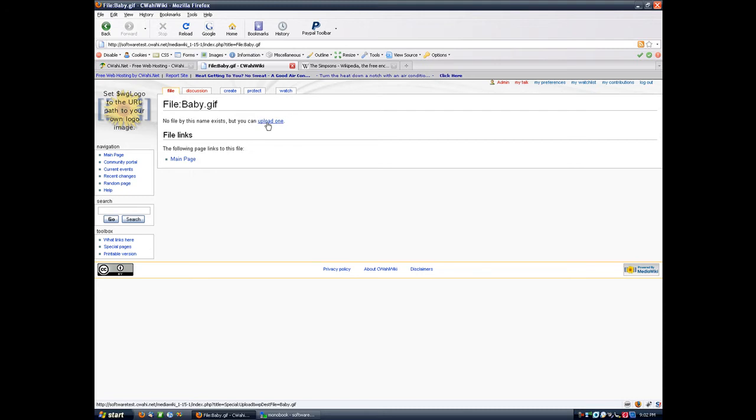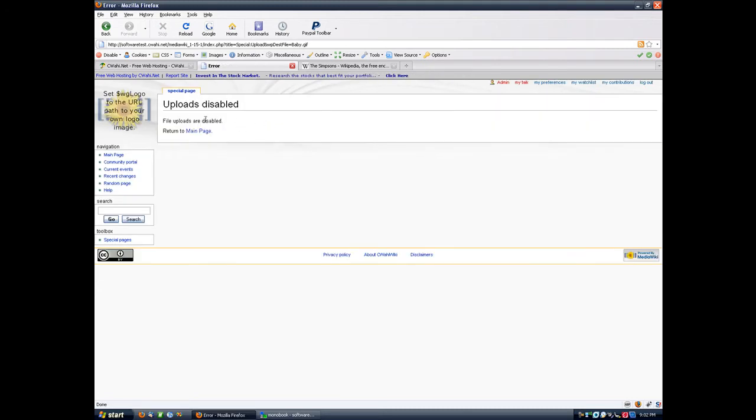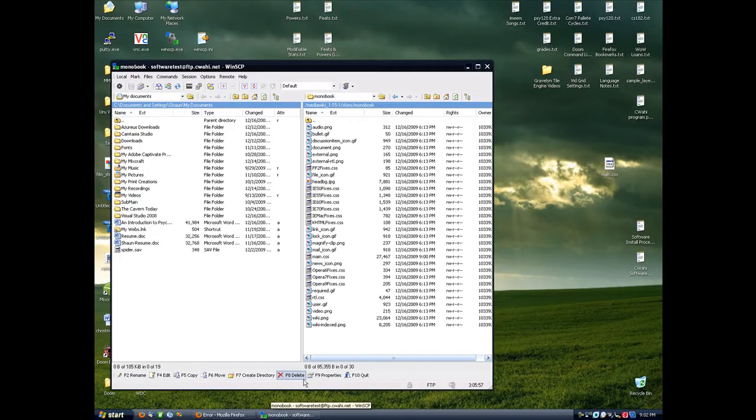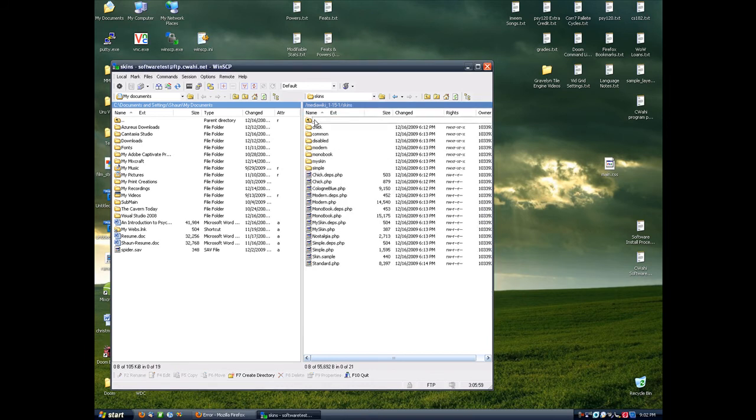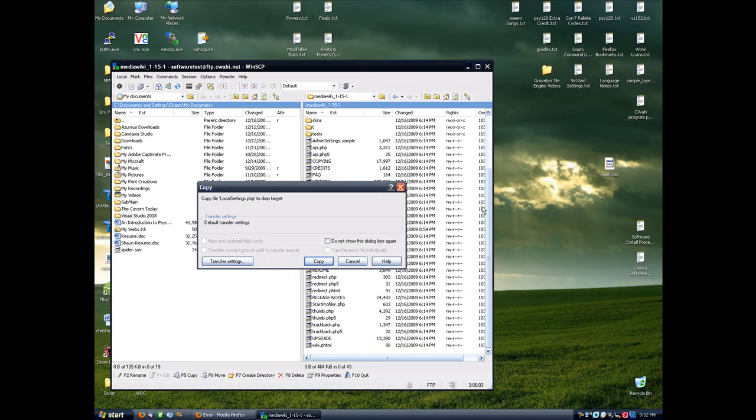It says this file does not exist, but you can upload. So let's upload. File uploads are disabled. So we need to fix that. So to fix that, we go back to our MediaWiki folder and we pull out LocalSettings.php.